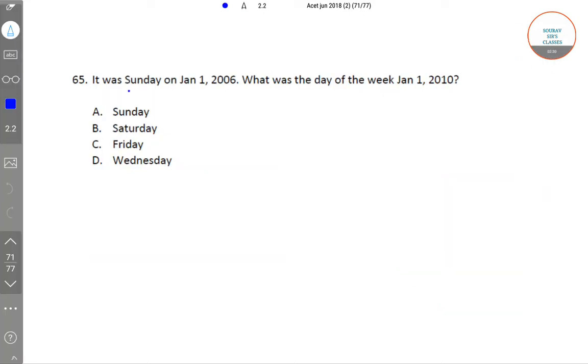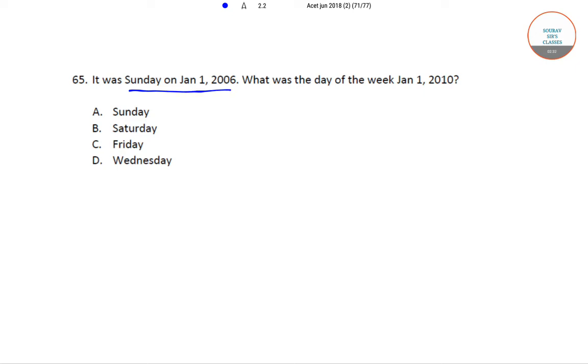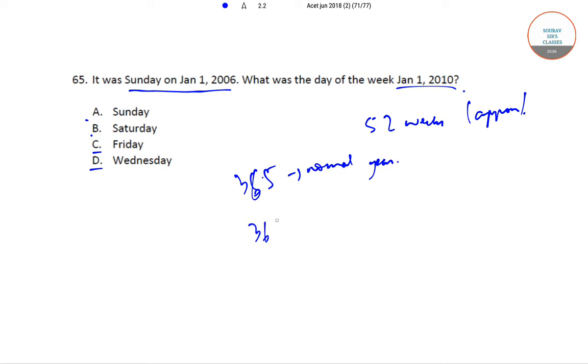The next question is, it was Sunday on January 1st, 2006. What was the day of the week on January 1st, 2010? Option A Sunday, option B Saturday, option C Friday and option D Wednesday. So now, a year has 52 weeks approximately, and there are 365 days in a normal year and 366 days in a leap year.